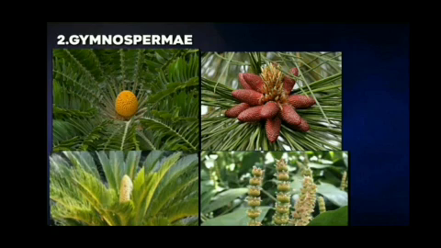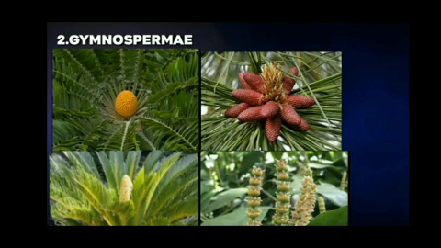Like that, any fleshy fruit, if you take a guava, tomato, orange, apple, whatever it may be, the seeds are present inside and the fleshy ovary part is enclosing the seed. But in the case of gymnosperms, there is no fruit. The seeds are naked, visible as you see in the picture.